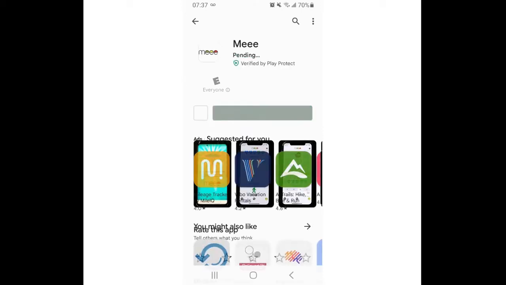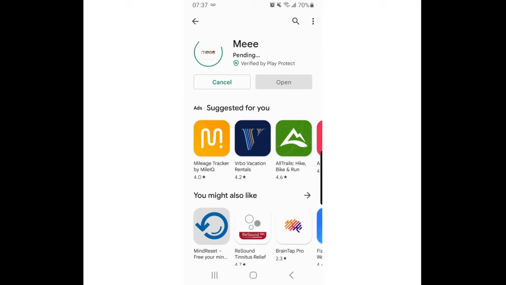Now, for some of you, it's the first time you download it, so there will be a button download instead. The process of installation will take approximately 1 minute. And at the end of the process, you will be able to click on the button open.